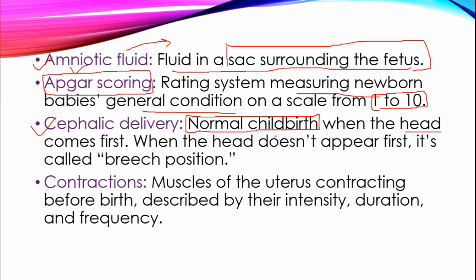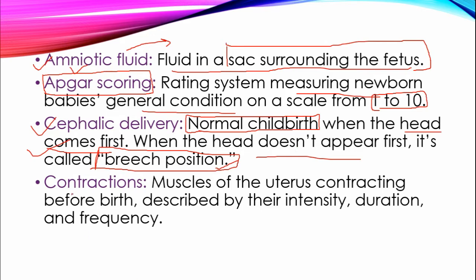When the head doesn't appear first, it's called breech position. It is called breech position when the head of the baby is on the upper side and the buttocks are downside.